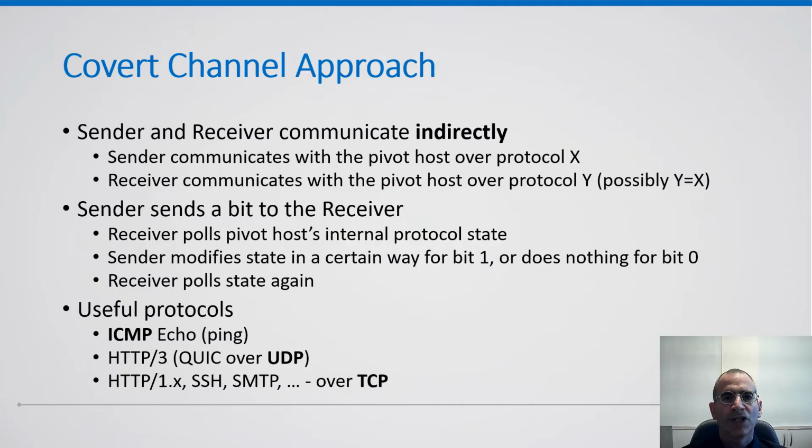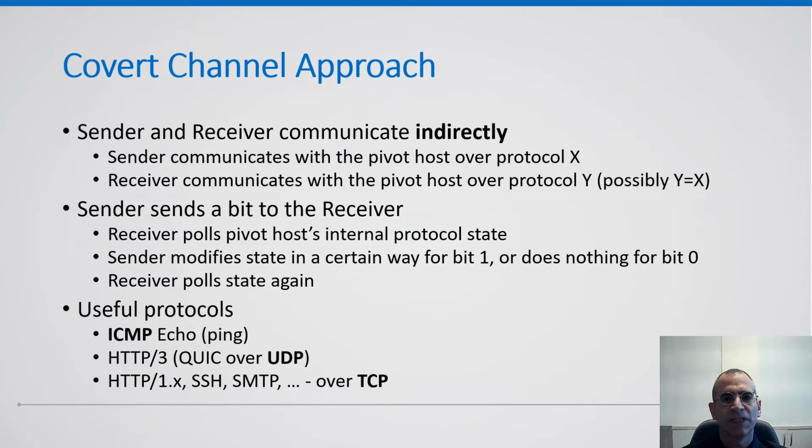The research approach is to construct a covert channel between the sender host on the isolated network and the receiver host on the internet. The sender and receiver communicate indirectly through the pivot host. The sender communicates with the pivot host in one protocol, and the receiver communicates with the pivot host in another protocol, possibly identical to the sender's protocol.